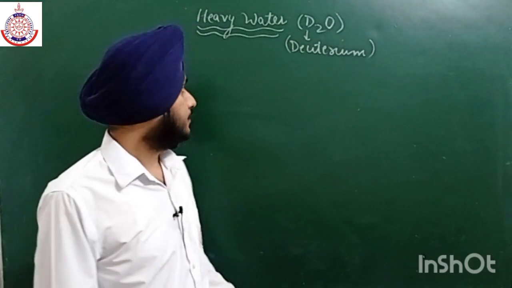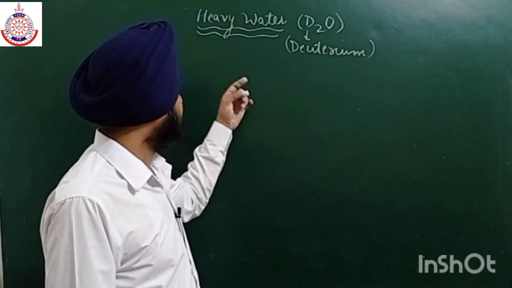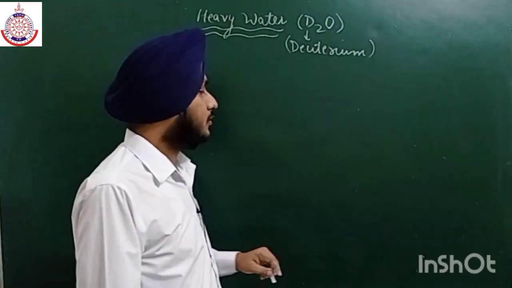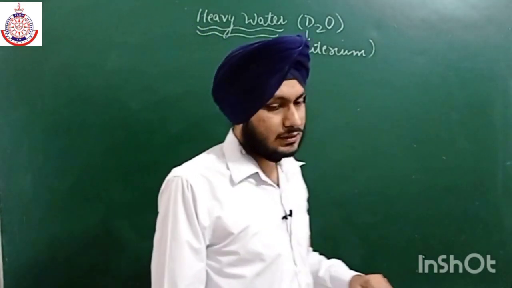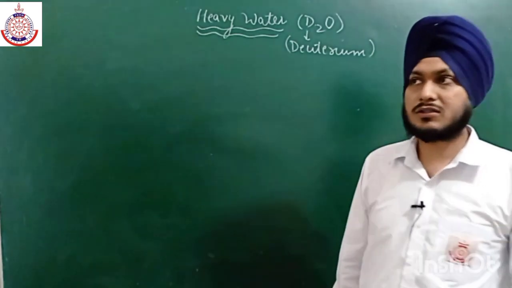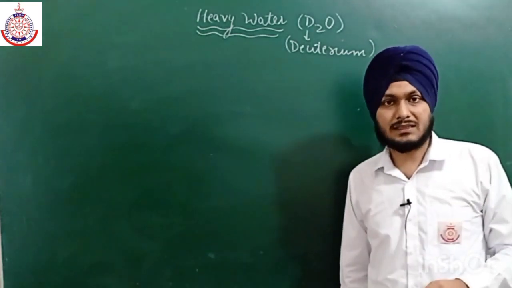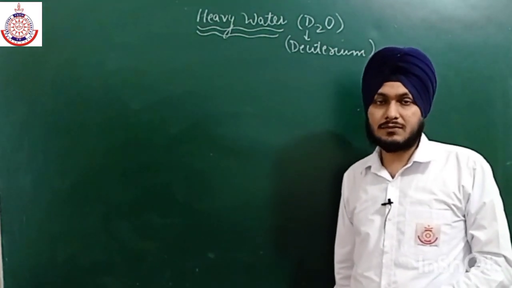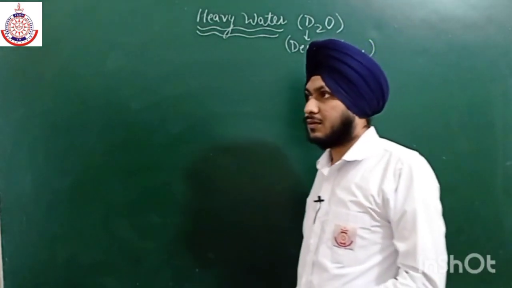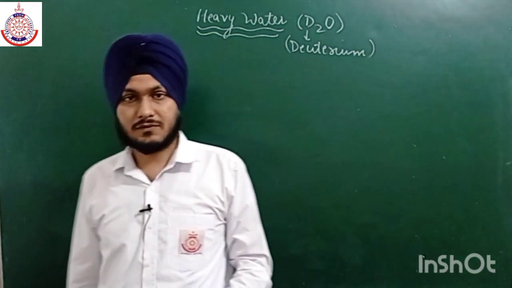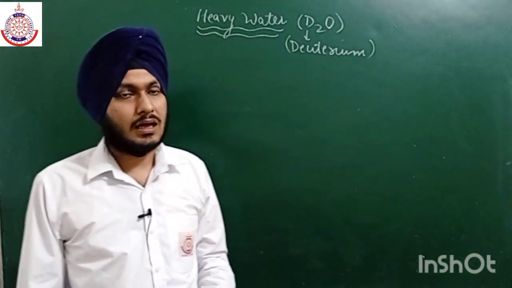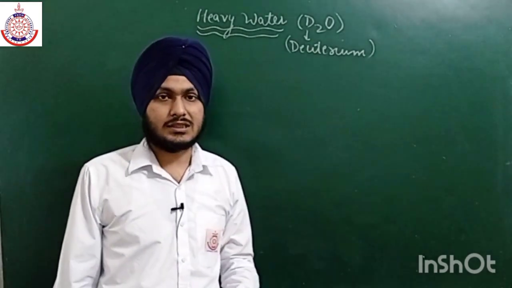Now, how can we prepare this heavy water? If we do electrolysis, the protium can be easily formed, we can easily form H2 gas. The main reason is that firstly the size of the H+ ion is very small as compared to the D+ ion.